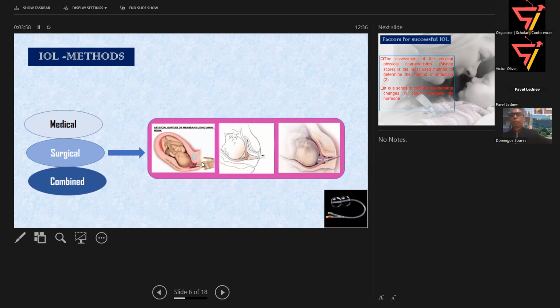The other method is a small double balloon catheter. I think my cursor is not seen there. There's a double balloon catheter called Cook's balloon, and it works like a mechanical method. So we insert it inside the cervix and we fill it with normal saline, and it works like a pressure, mechanical stretching on the cervix, and it is left there for 24 hours. If it works in 24 hours, good; if not, we are supposed to remove it, with risk of infection further.